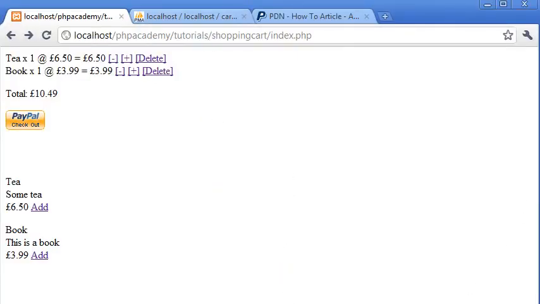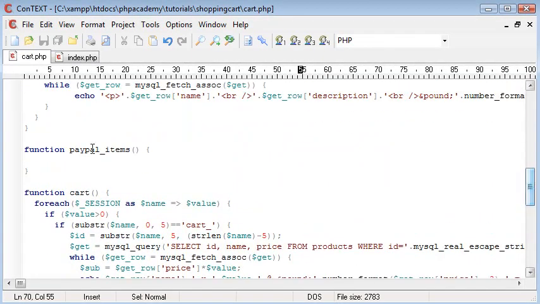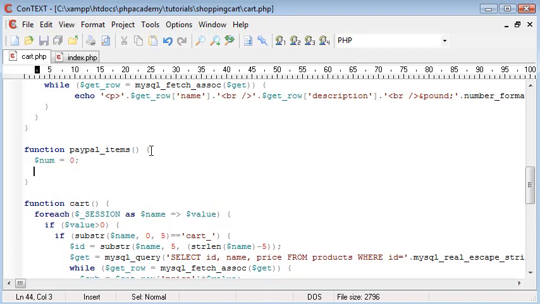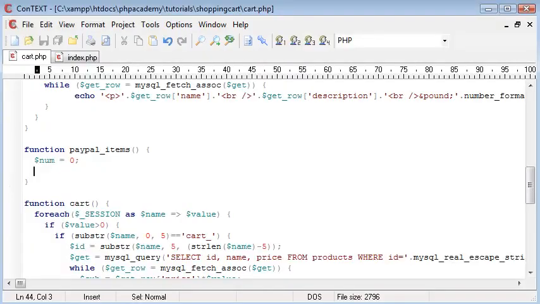So we're going to come back up to our PayPal items function, and the first thing we're going to do is create a variable called num, and that's going to be equal to zero. You'll see what that is for in a moment. Okay, so we're going to basically recreate the way we listed our items. Let me just show you. List our items here by using a foreach loop.